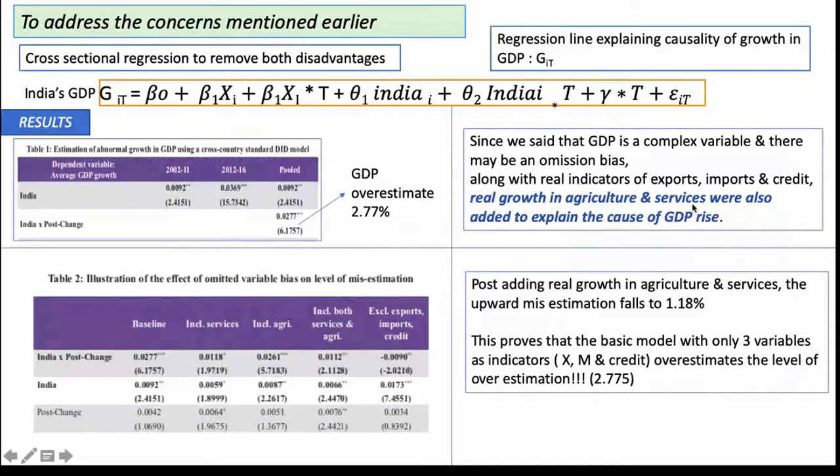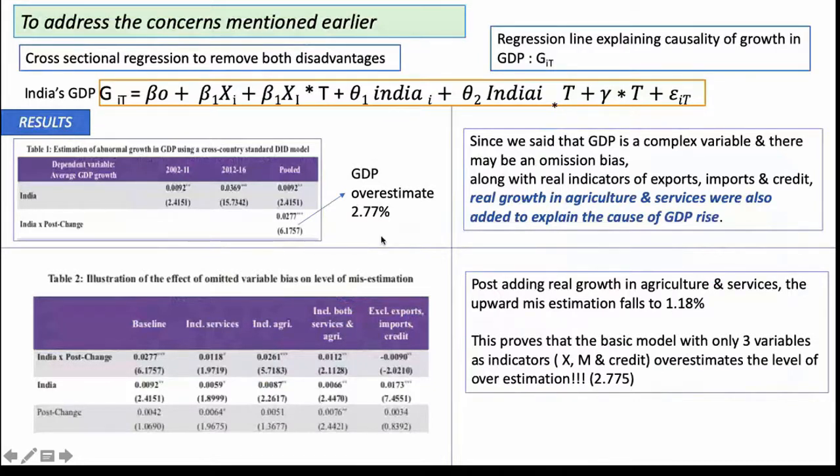And while this is added, you will see that with a higher number of explanatory variables here, the kind of variable omission bias goes down, as a result of which we say that the misestimation, the 2.77 residual, now falls to 1.18, which clearly means that as you add more and more explanatory variables, you will see that the residual amount goes down. And this is clear because earlier we did not add real growth in agriculture and services also as a part to explain GDP.